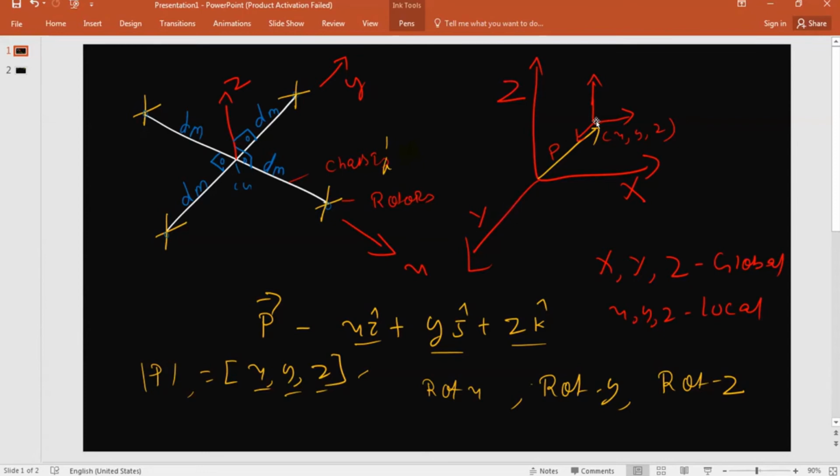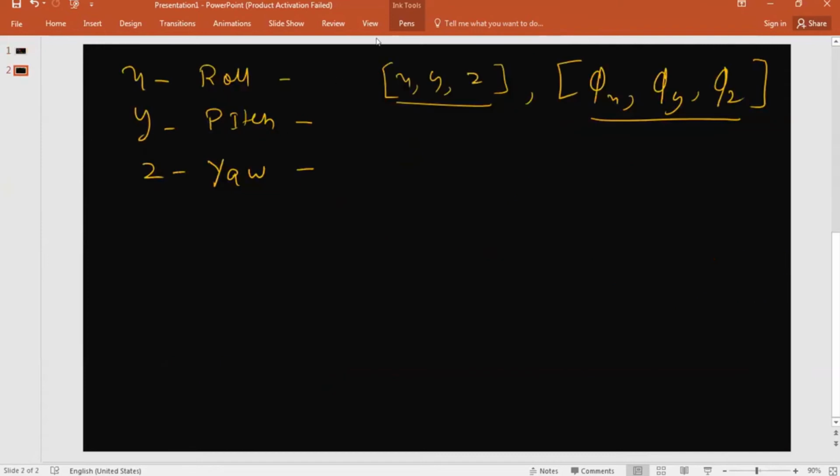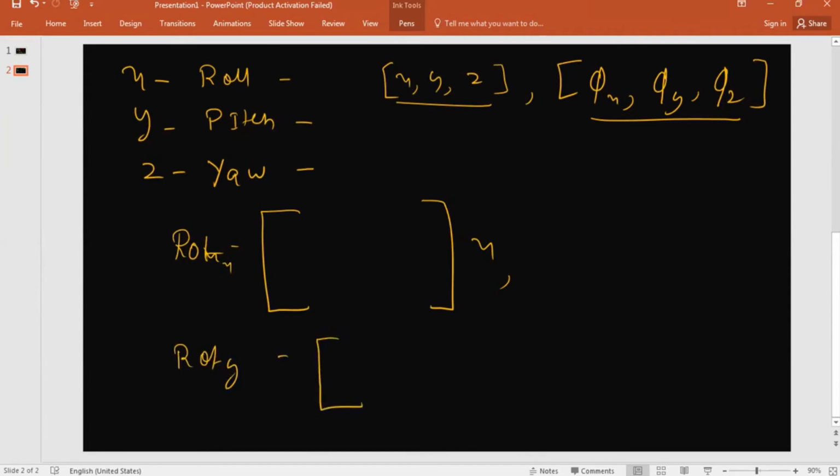We'll be talking about how to do these axis transformations and also the rotation matrices. Rotation matrices means, if I want to rotate about X, what is the matrix that I'll be using in order to rotate? If I want to rotate about Y, then what is the rotation matrix I need?